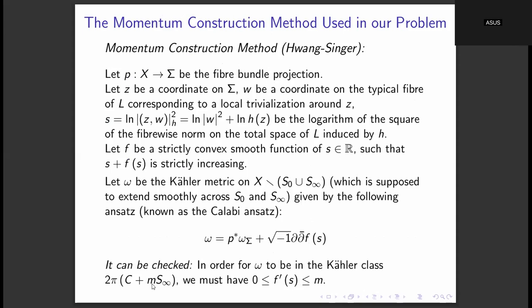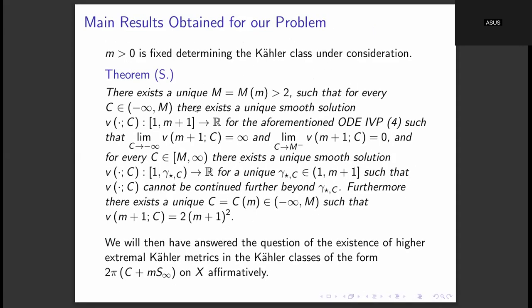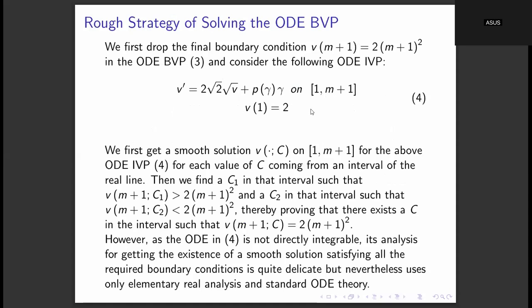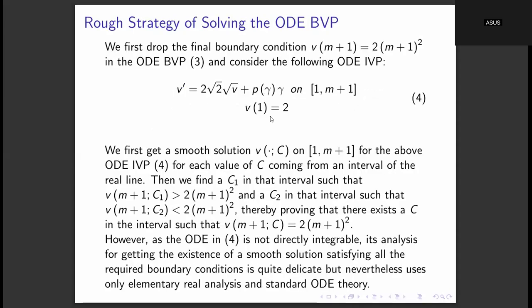The results in my paper say that this can be done for any small m positive, and that was a highly non-trivial thing, because the method that he used in the case of m equal to 1 used some specific estimates, whereas getting the existence of a solution for any arbitrary m positive requires a deeper analysis of the variation of this initial value problem with respect to the parameter c.